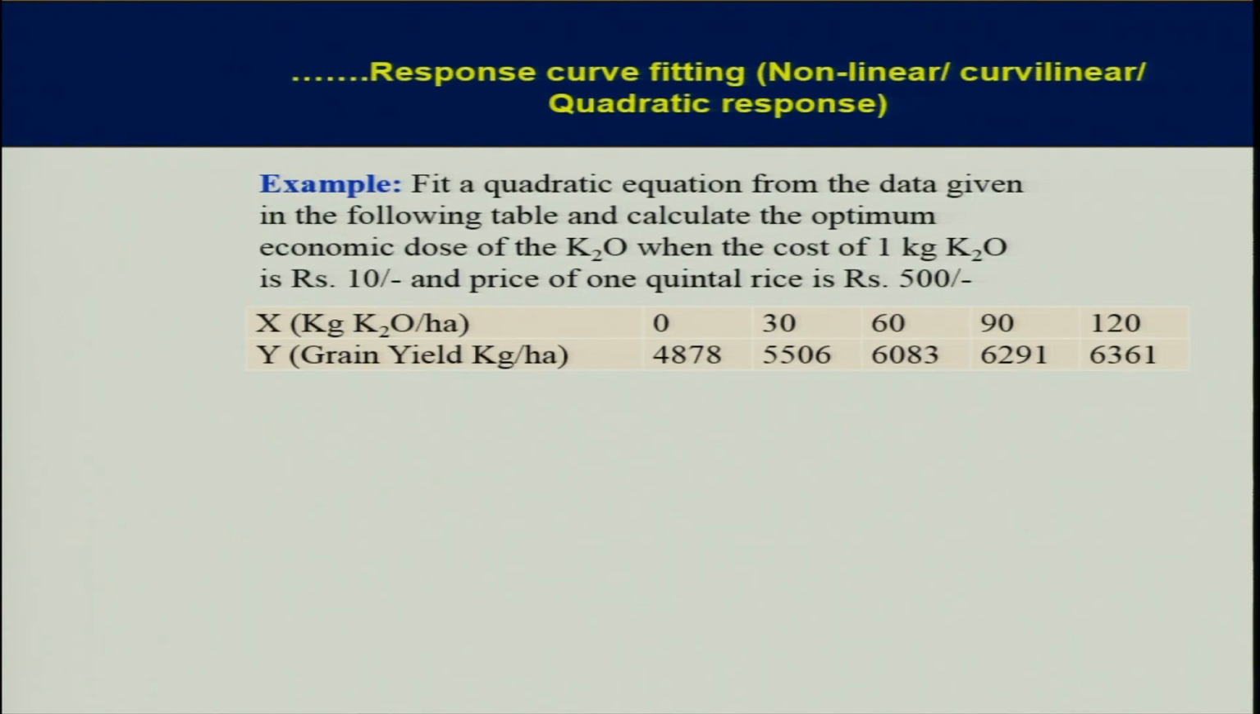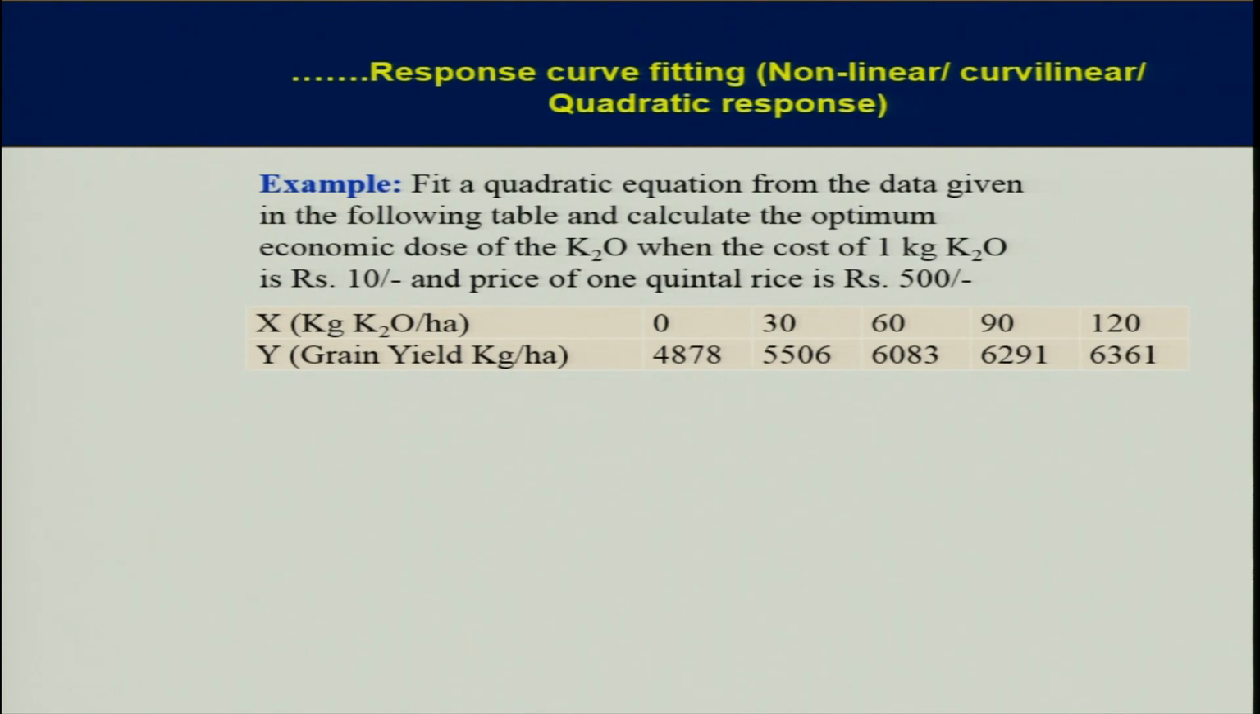So, see in the first row, it is the rate of K2O application: 0, 30, 60, 90, 120, and the yield, grain yield in kg per hectare. The different values are there. So, this is the data. This is known as observed data or actual data. X is known as the independent variable and Y is known as the dependent variable. So, these are the observed data.